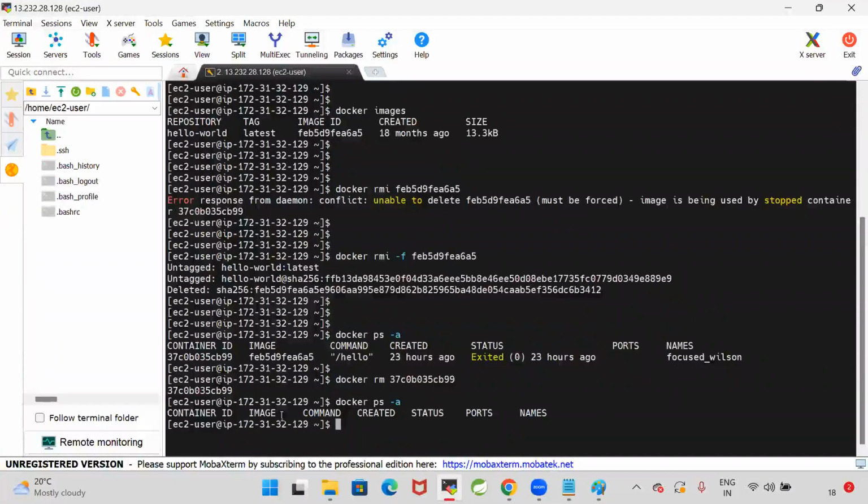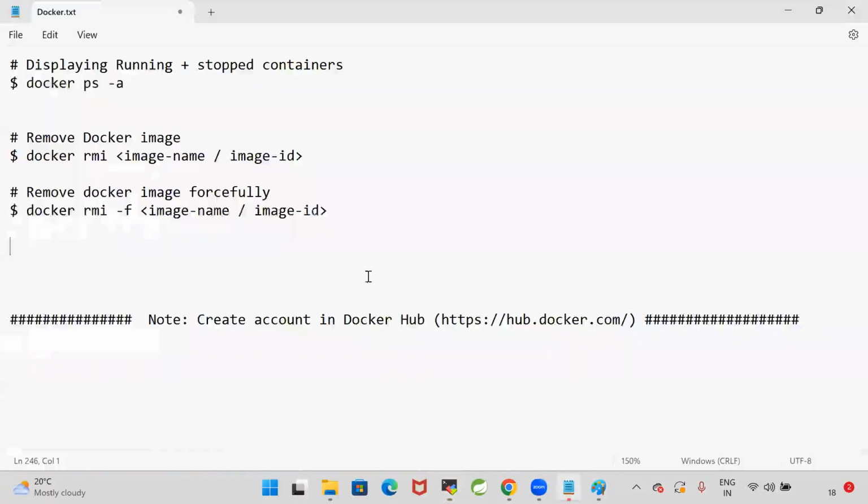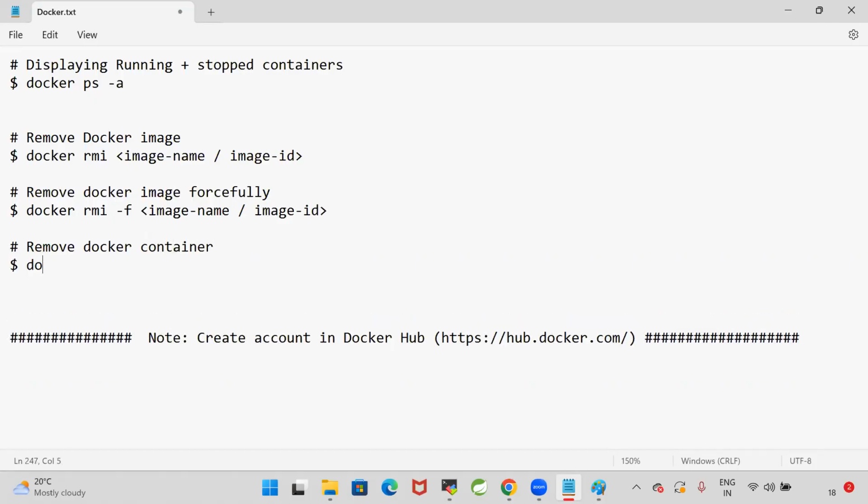With ps -a, now there are no stopped containers either. To remove the image, we will use rmi. To remove the container, we will use the rm command. Remove Docker container: the command is docker rm container ID.